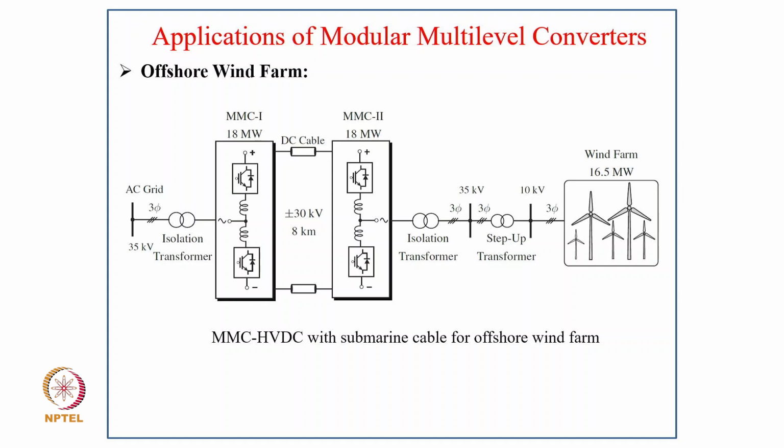Then another application is the offshore wind farm. This is quite popular, especially offshore, where we have a lot of wind farms, as written here, 6.5 megawatt. Here we can use this HVDC system for DC transmission, because with long cables it is practically not possible to transmit the power on AC. This also provides voltage regulation as well as compensation of reactive power because of the forced operation features of these multi-level voltage source converters.